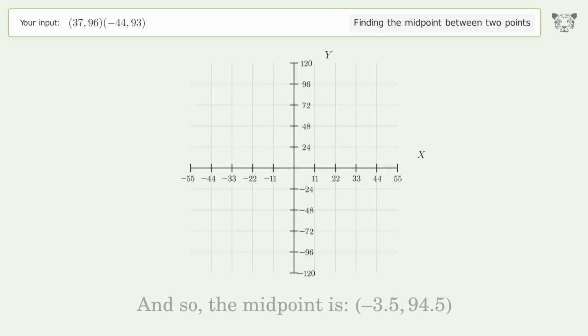And so, the midpoint is negative 3.5, 94.5.